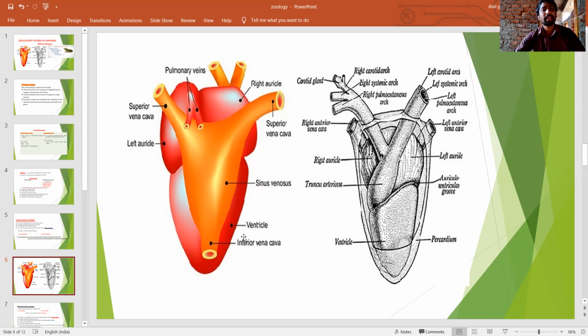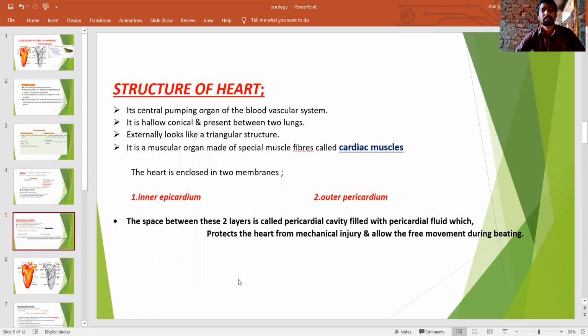The pericardial fluid protects the heart from mechanical injuries and allows the free movement of the heart during beating. This is the function of the fluid. This is the external structure of the heart.